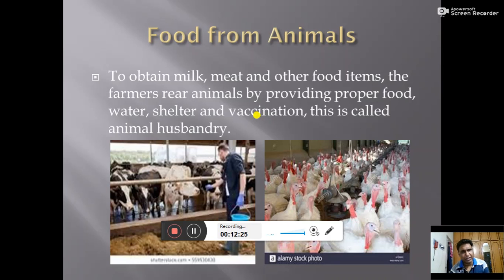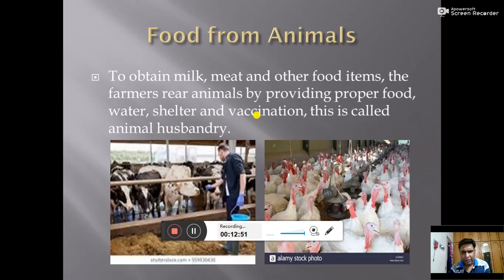Shelter, the place where the animals are reared, it should be very good, hygienic in condition. And vaccination, the cattle that the farmers have, they should be vaccinated properly so that the microorganisms like bacteria and virus cannot attack them and they may not fall ill, so that the farmers can get the good produce. This is called animal husbandry.